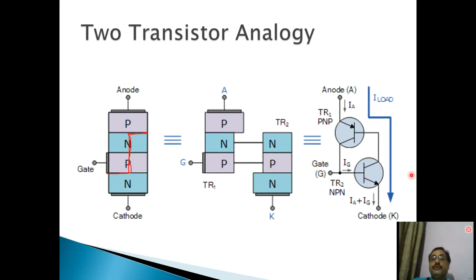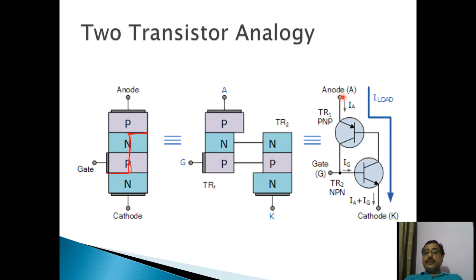So we are left with two transistors, one PNP and one NPN. The base of one is connected to the collector of the other, so it forms a feedback loop.